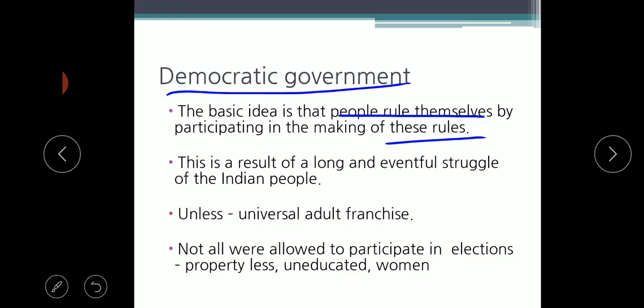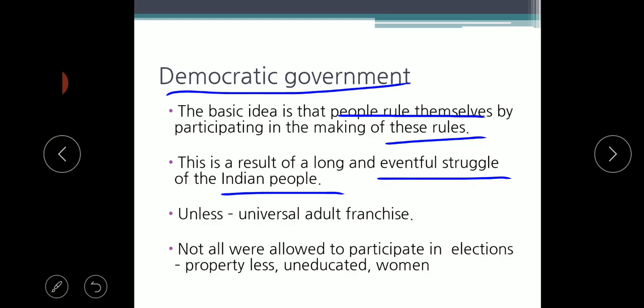That is the vote. This is the result of a long struggle of the Indian people. How did we get the democratic government? Because of our struggle. We fought the British and got independence in 1947, so India became a democratic country.